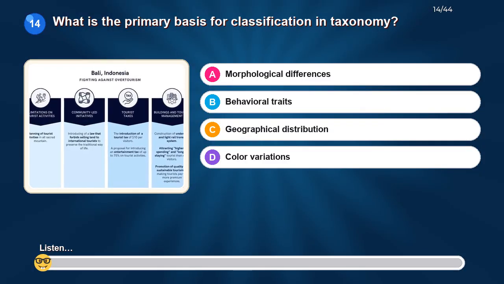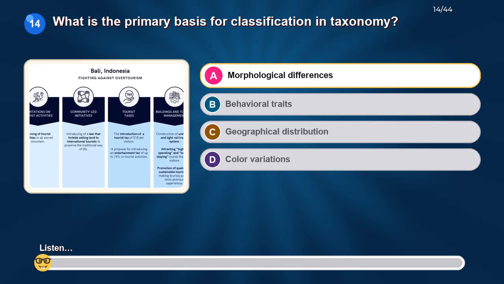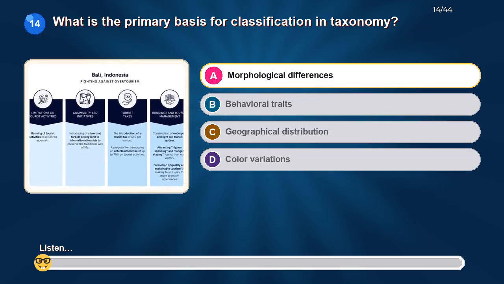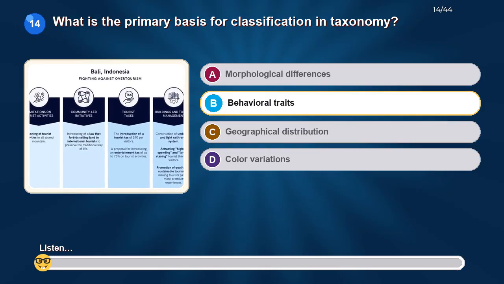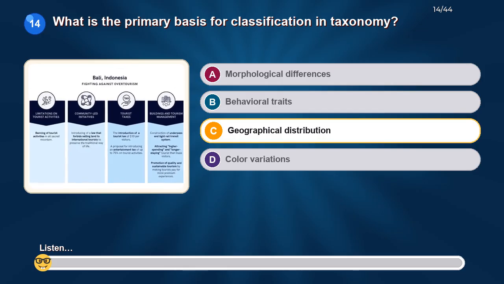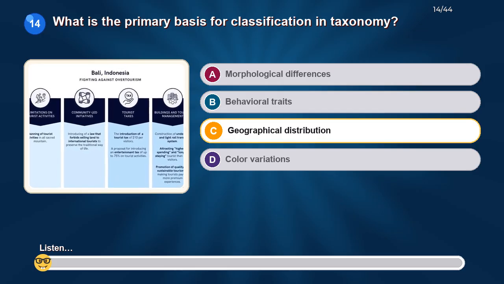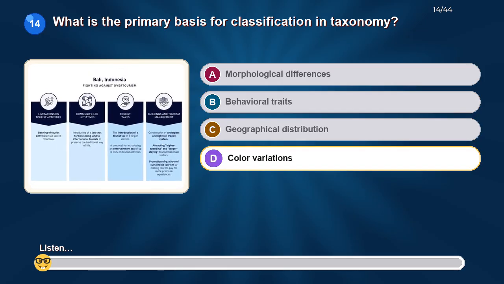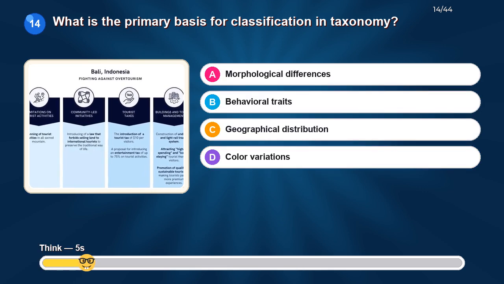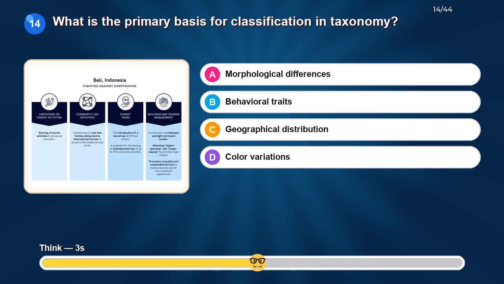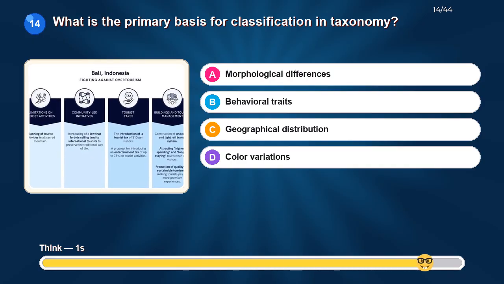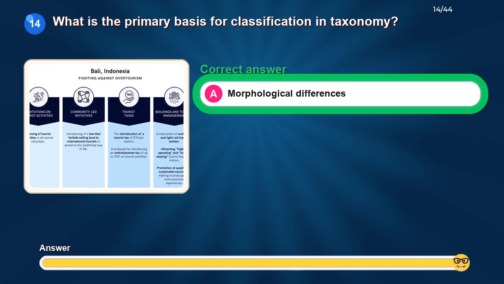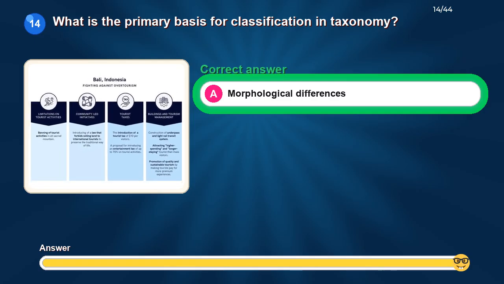What is the primary basis for classification in taxonomy? Option A, morphological differences. Option B, behavioral traits. Option C, geographical distribution. Option D, color variations. The correct answer is morphological differences.